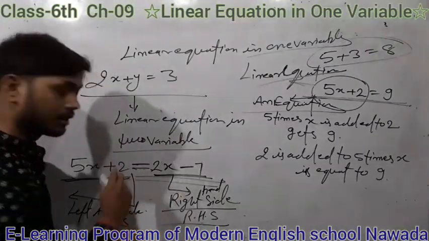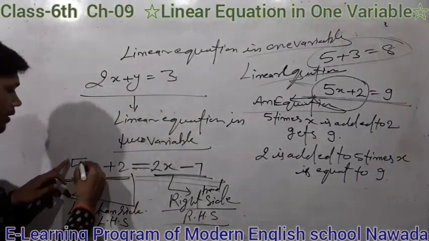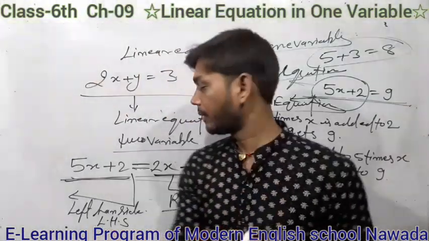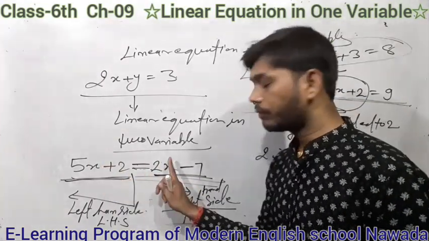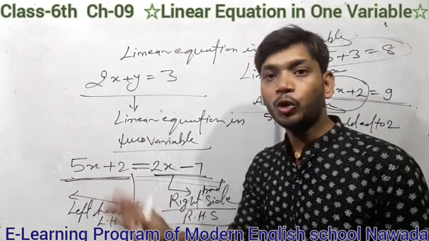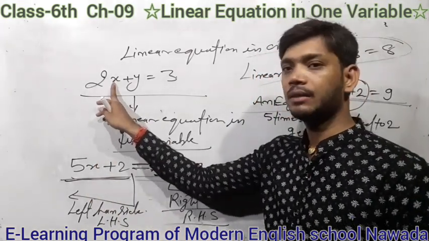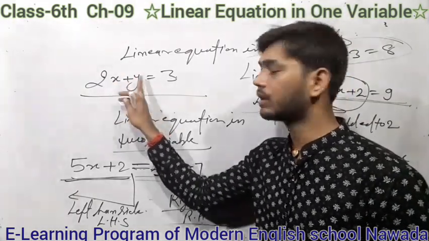So here there are two sides. And students, in this equation there are two places where the variable is present, 5x and 2x. But in both places only x is the variable, not two types of variable. Suppose in an example x and y, both different variables, were present.